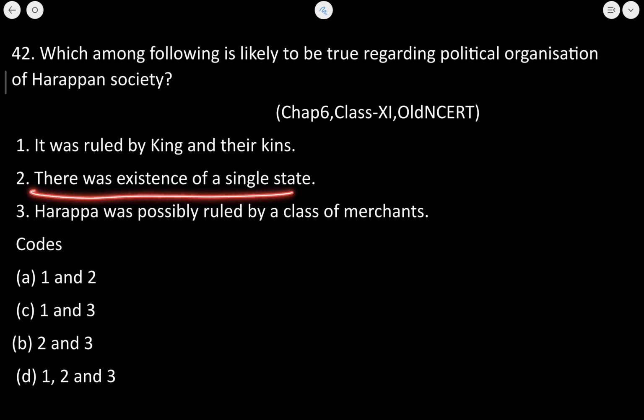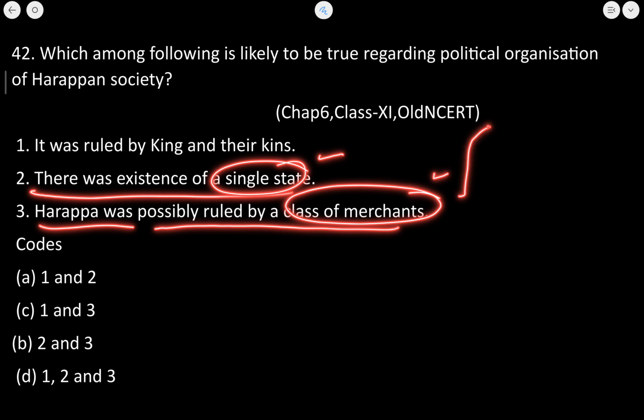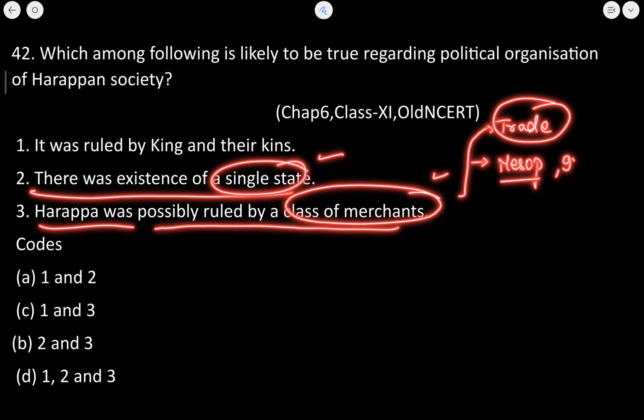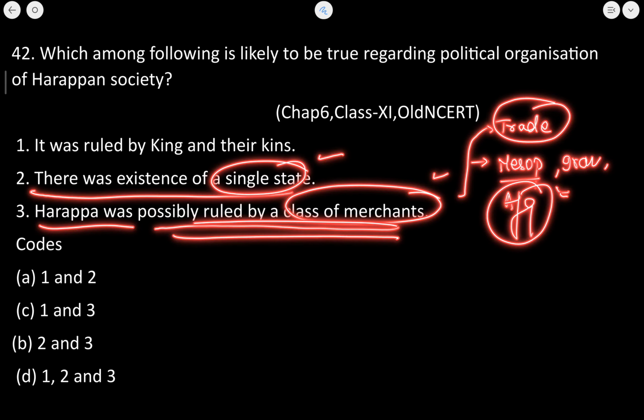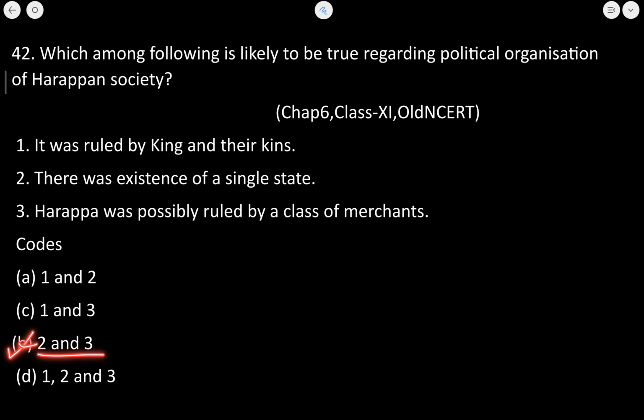There was existence of single state. Correct. Harappa was possibly ruled by a class of merchant. Yes. Why? Because trade and commerce was at advanced level and they had trade relations with the Mesopotamian civilization as well. Iran से भी relation था और Afghanistan के area से भी relation था, trade relation था. So most likely it was ruled by a class of merchants. So 2 and 3 हमारा probably is the right answer.